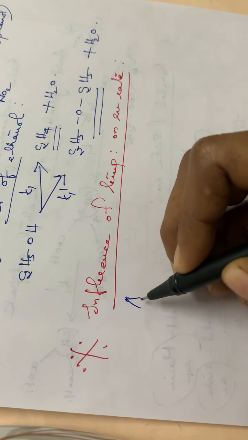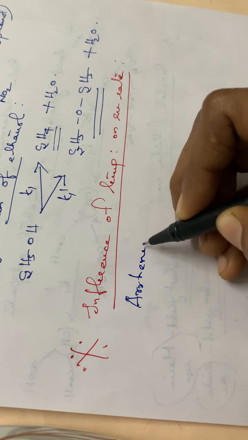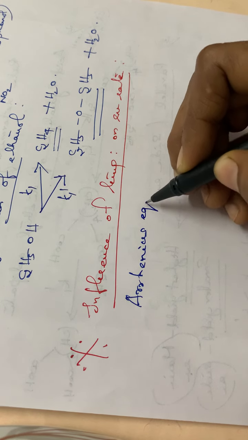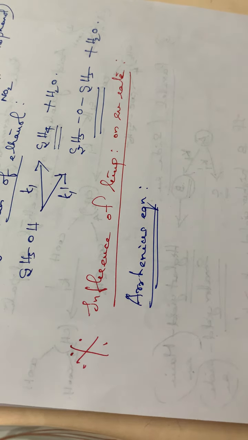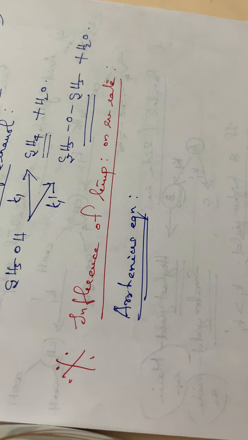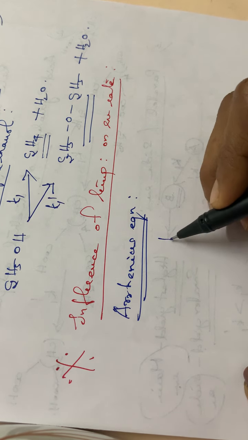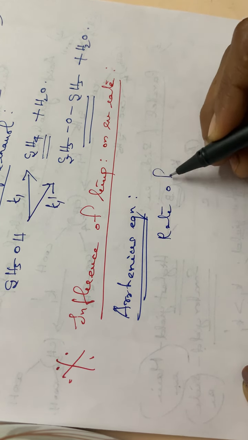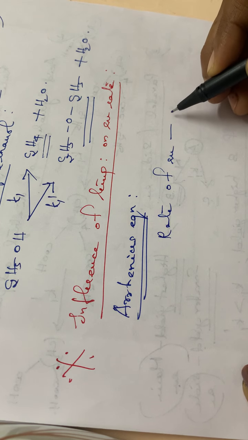It is defined by an equation, and the equation is called the Arrhenius equation. Already we have studied that the rate of a reaction is influenced by the increase of temperature, isn't it?